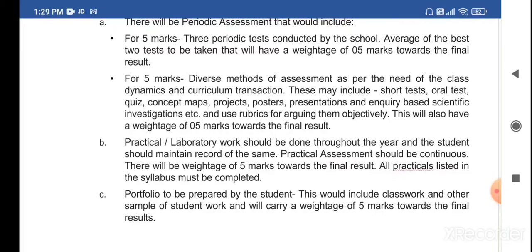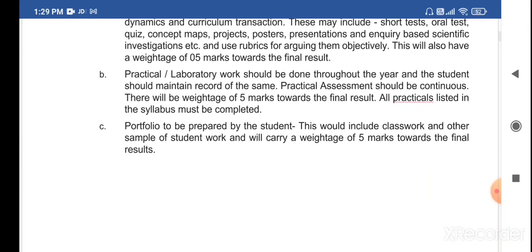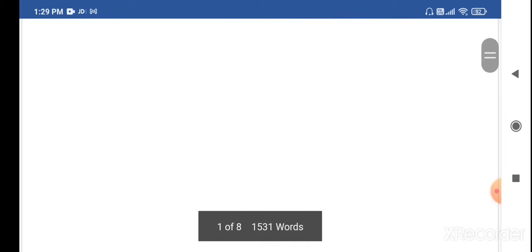Then here also we have practical work. You have to maintain a practical journal, and the practical assessment will be continuous, with a weightage of 5 marks towards the final result, and all the practicals listed in the syllabus must be completed. Then here we also have a portfolio. The portfolio is to be prepared by students, and this work will include classwork and other samples of student work, which will carry 5 marks towards the final result.